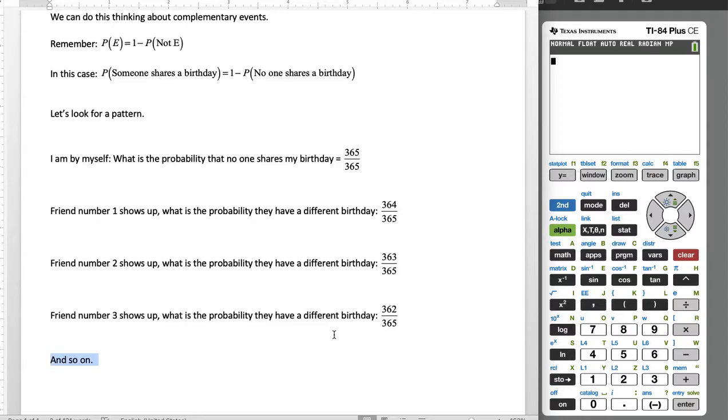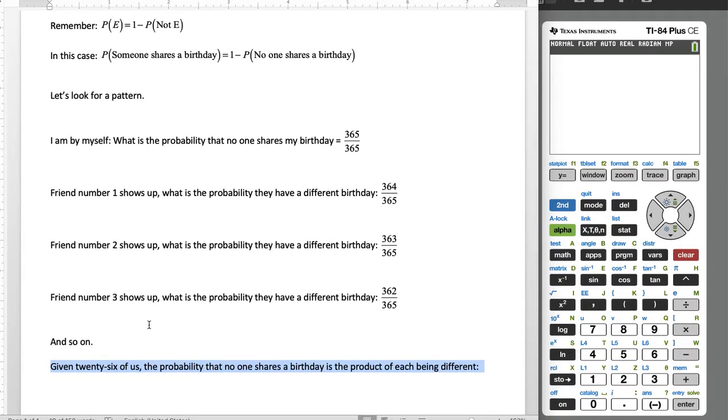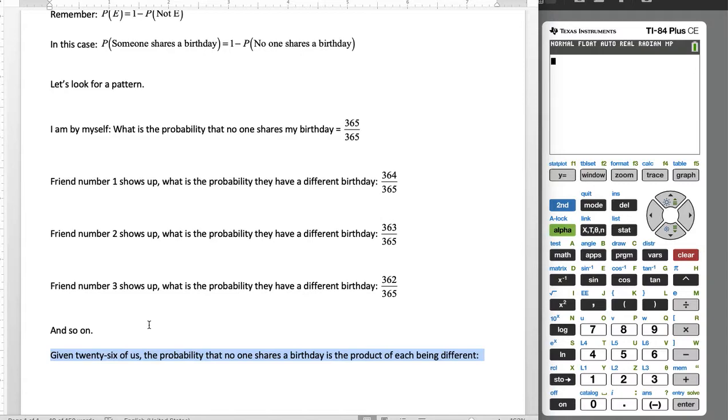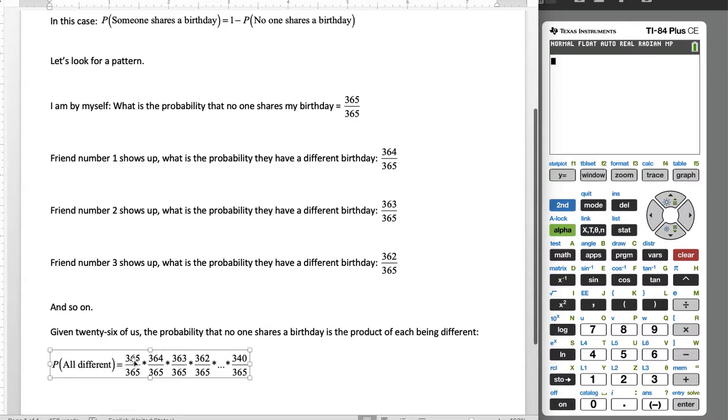We're going to do this 26 times. Well, can we shorten this up? Well, with 26 of us, the probability that nobody shares a birthday is the product that everybody is different. So the probability that everybody is different: well, there's me, 365 over 365. Friend number 1 shows up, 364. Friend number 2, 363. Friend number 3, 362. All the way, 26 times. Well, 365 times 364 times 363 times 362 times all the way down.